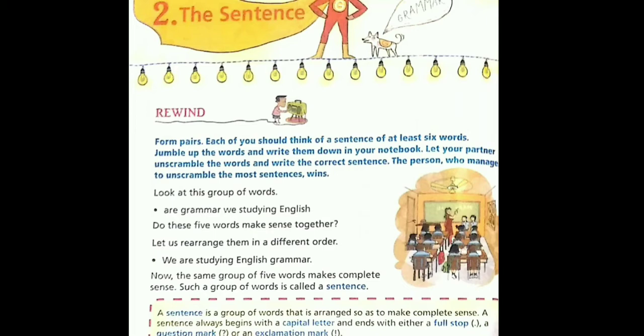Also, we need to take care about the capital letter. That means a sentence always begins with a capital letter and ends with a full stop. You will be studying about the types or kinds of sentences in the coming chapter.